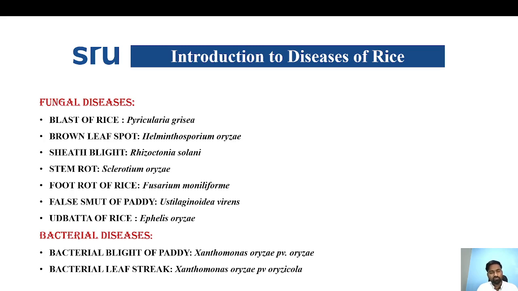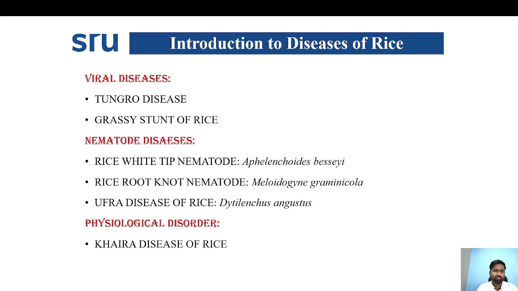Then coming to the list of bacterial diseases: bacterial blight of paddy caused by Xanthomonas oryzae pv. oryzae, then bacterial leaf streak of paddy caused by Xanthomonas oryzae pv. oryzicola. These are the viral diseases: one is rice tungro virus and the other is grassy stunt of rice.